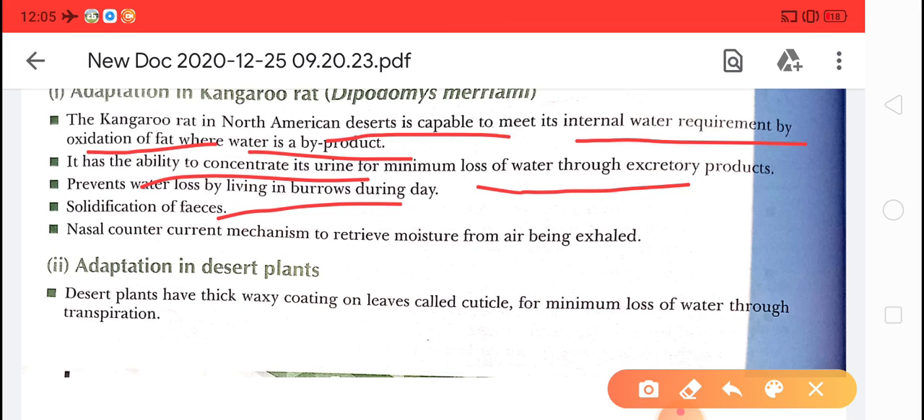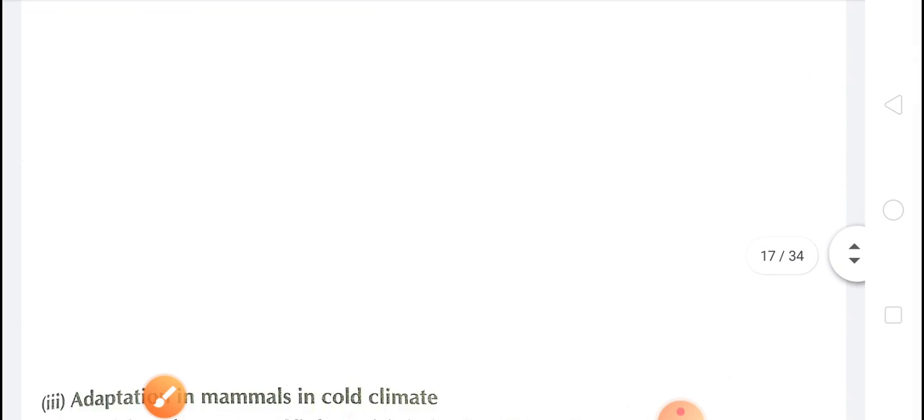Okay, next one, that is adaptation in desert plants. Desert plants have a cuticle layer, and by the cuticle they can prevent loss of water through transpiration, so that only minimum loss of water takes place. In this way the desert plant can survive.